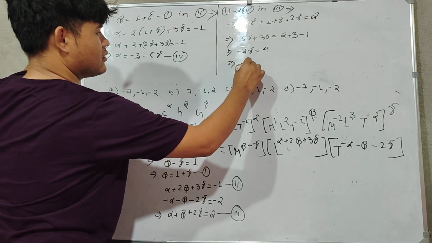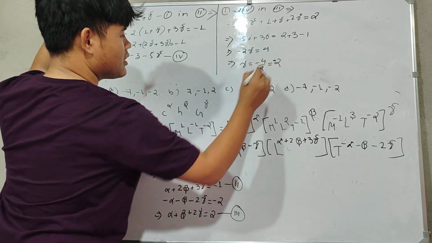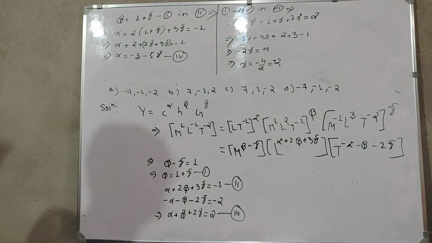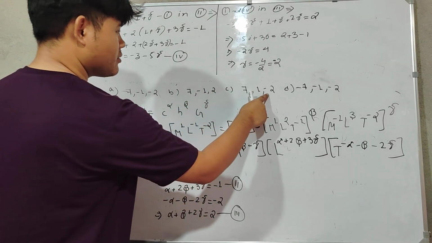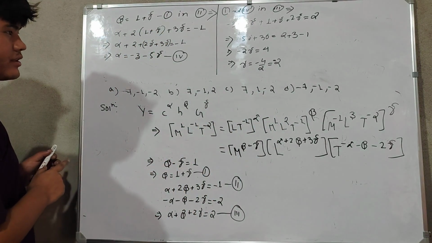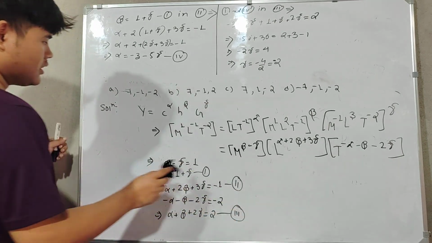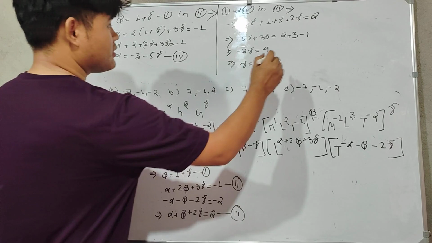So gamma is equal to minus 4 by 2, so gamma is equal to minus 2. Minus 2 is here in three options, so we have to find out the other values also. Let's substitute this.